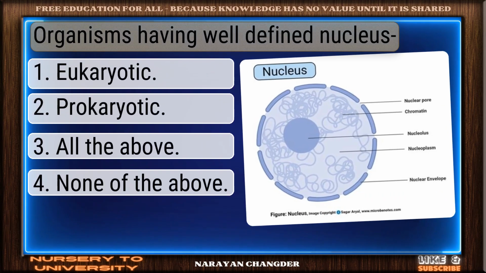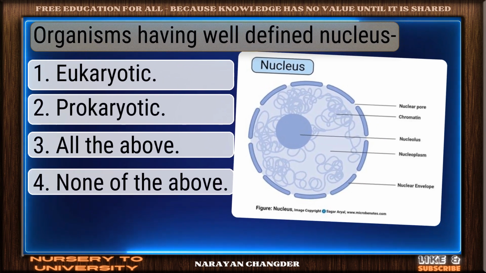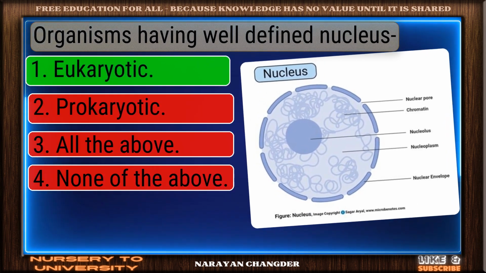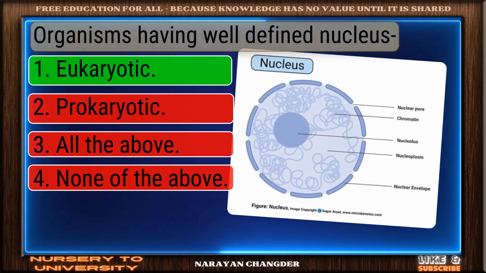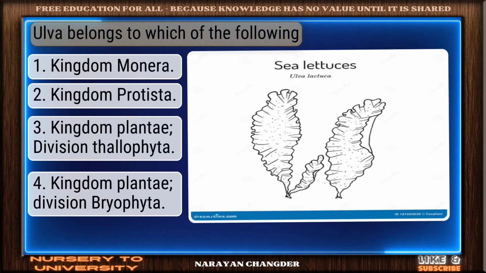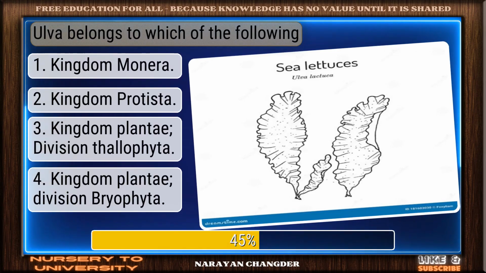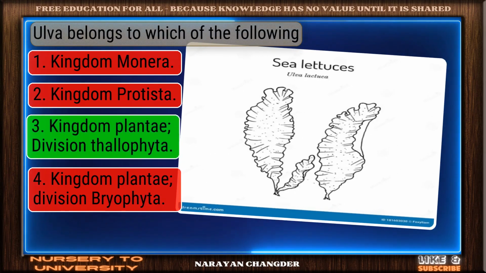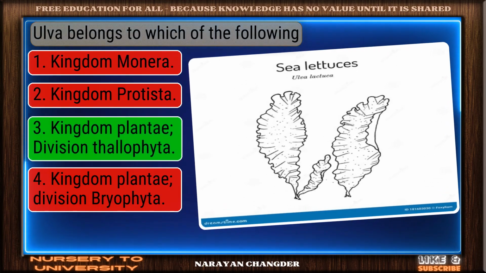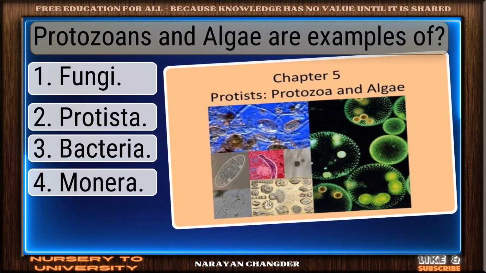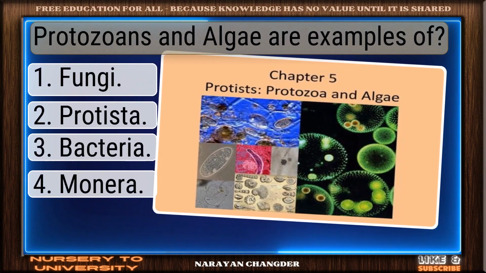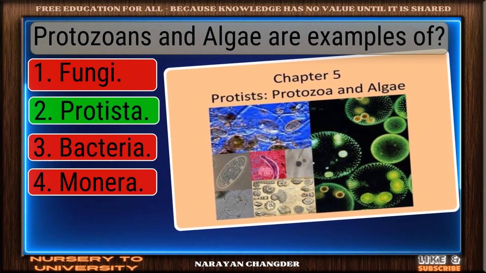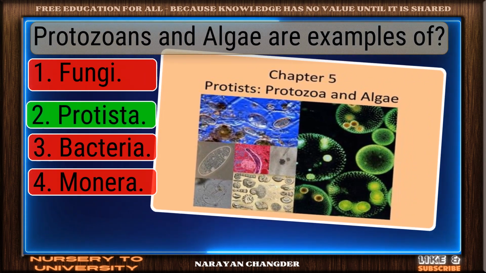Question number 221. Organisms having well-defined nucleus. Smart pick. Eukaryotic is the correct choice. Question number 222. Ulva belongs to which of the following? On track. Kingdom Plantae, division Thallophyta is the correct answer. Question number 223. Protozoans and algae are examples of. You're right. Protista is the correct answer.